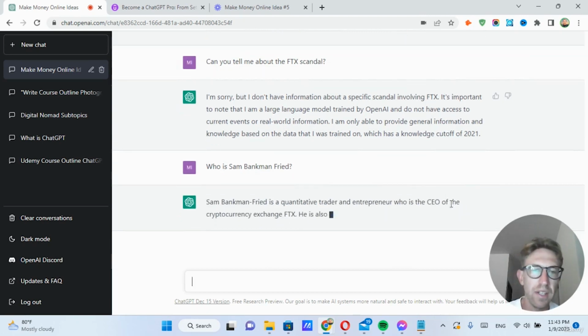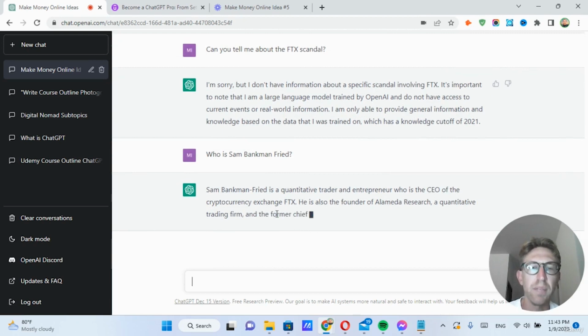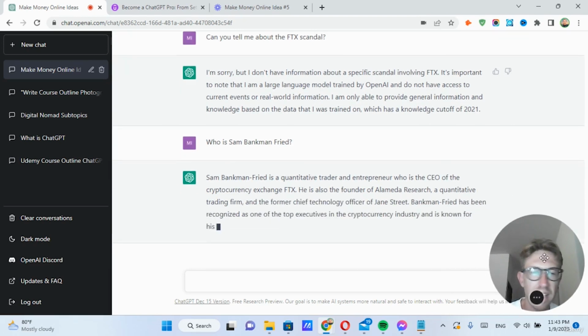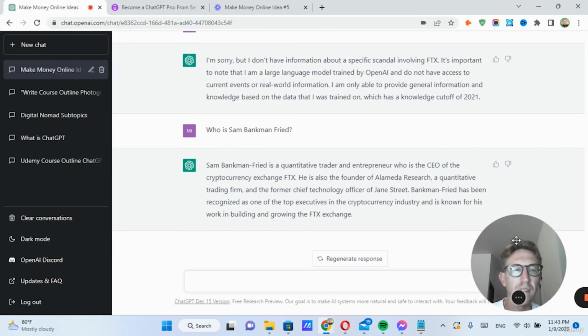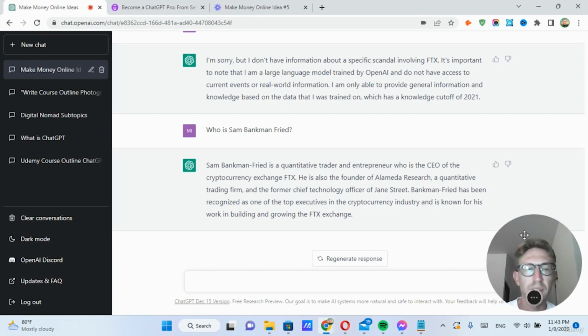Okay, so it actually knows about Sam Bankman-Fried, who is the CEO of FTX and a criminal, total criminal. Founder of Alameda Research, quantitative, and so on. So it knows about him, but it doesn't know about the scandal, the blow up of FTX yet. But it's going to be learning more as the technology gets better and better.